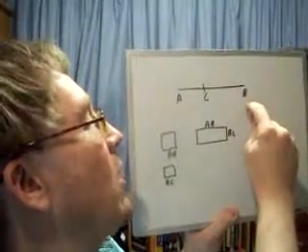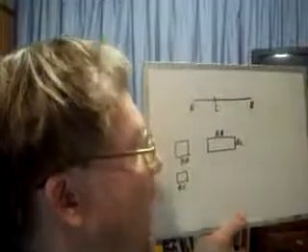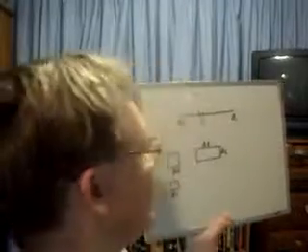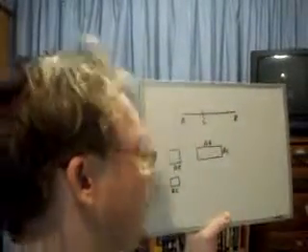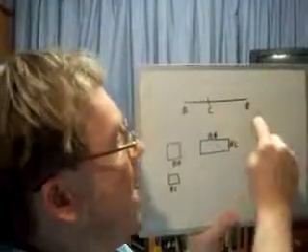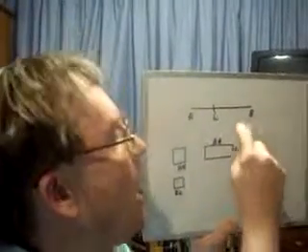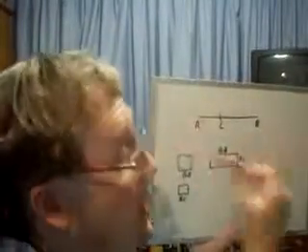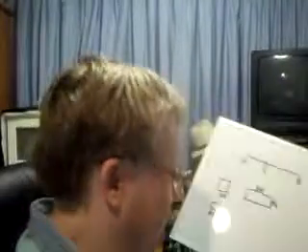For from the rational straight line AB, let the rational straight line BC, commensurable with the whole in square only, be subtracted. So, we have the rational straight line AB, and we're going to subtract BC. Now, there's a special note about BC, and that note is it's commensurable with the whole in square only. So what that means is that this line is not commensurable with the whole AB, but if you squared this line and you squared the whole AB, then they would be commensurable. That's the note.